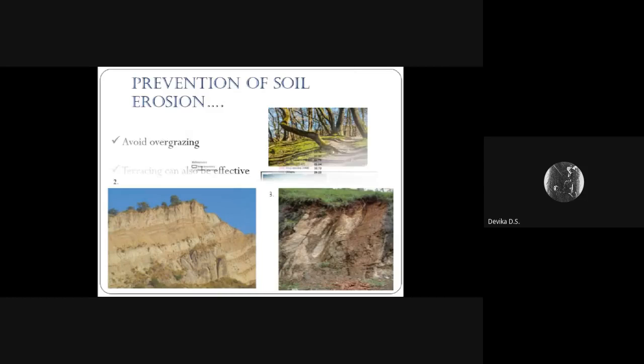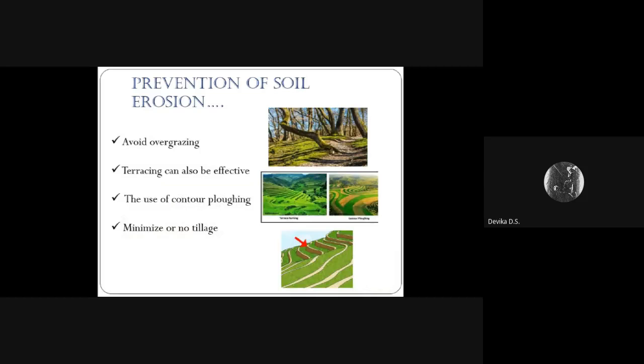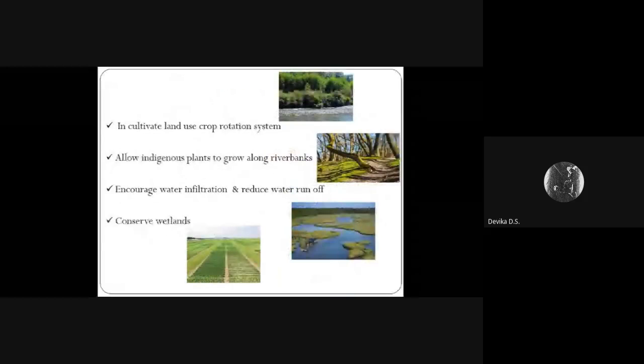Next is prevention. How can we prevent soil erosion? Avoid overgrazing. Terracing can also be effective. Use contour plowing, and minimize or avoid tillage. In cultivated land, use a crop rotation system, allow indigenous plants to grow along river banks, encourage water infiltration and reduce water runoff, and conserve wetlands.